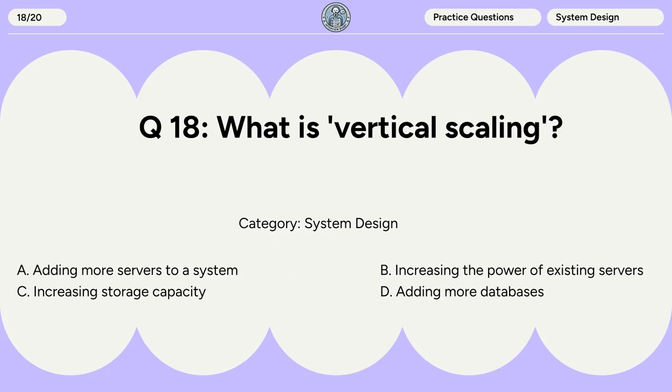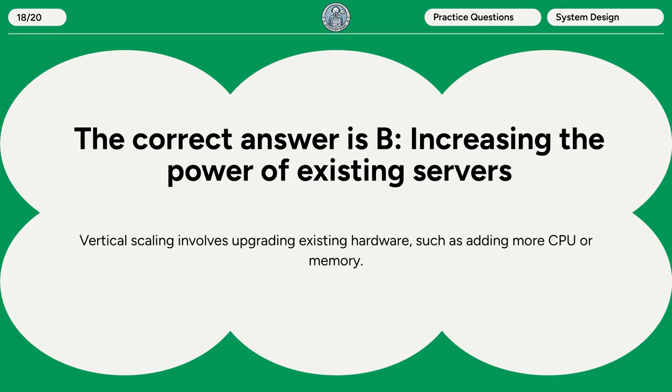Question 18. What is vertical scaling? A. Adding more servers to a system. B. Increasing the power of existing servers. C. Increasing storage capacity. D. Adding more databases. The correct answer is B. Increasing the power of existing servers. Vertical scaling involves upgrading existing hardware, such as adding more CPU or memory.